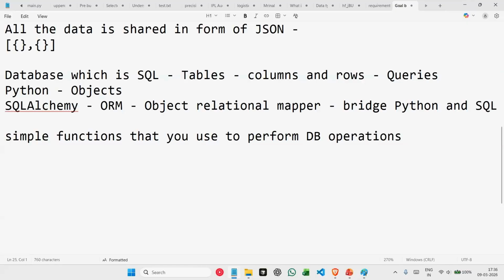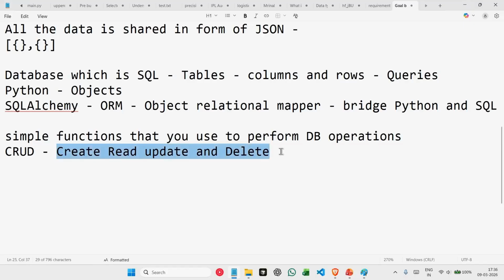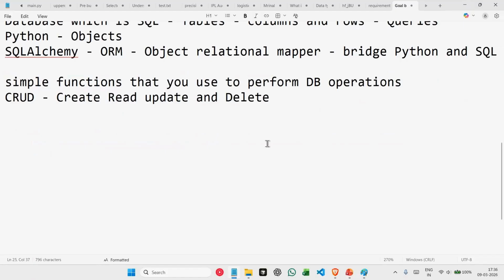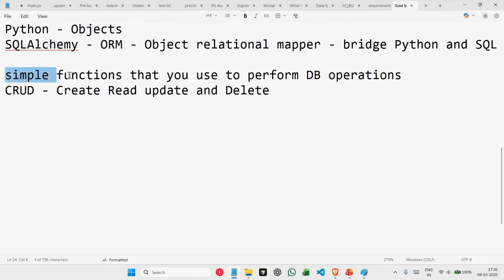We already know what database operations are, right? We have CRUD operations, which are create, read, update, and delete. For all of these operations, generally in SQL we write queries. Whereas SQL Alchemy simply provides us simple Python functions that we can use to perform all these kinds of operations.